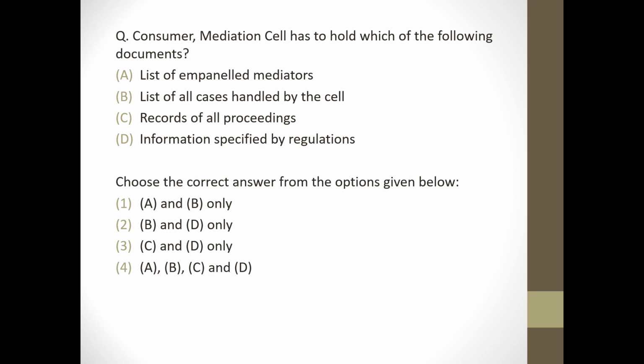Next question. Consumer mediation cell has to hold which of the following documents? List of empaneled mediators, correct. List of all cases handled by the cell, correct. Records of all proceedings, correct. Information prescribed by regulations, correct. So answer will be option 4.